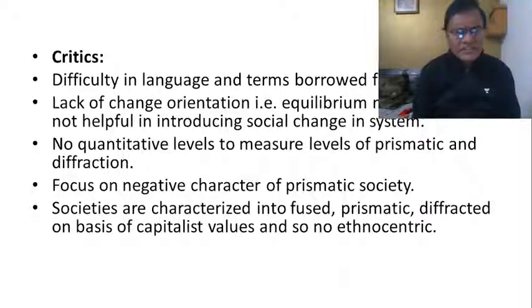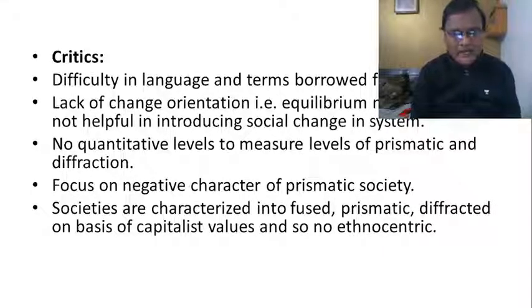And another criticism is that Riggs was only focusing on negative characteristics of prismatic society. He could never see the positive aspects of prismatic society. For example, when he spoke about formalism, he was totally negative in his approach. Formalism is needed. You need to differentiate between the people. You cannot have equality all the time. You have to differentiate between the people on the basis of their religion, on the basis of their poverty, on the basis of their economic conditions. The government should always be in favor of weaker sections of society. This is what Riggs has completely ignored. This is another criticism against Riggs, as you can see on the screen again.